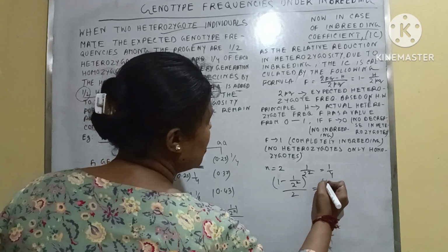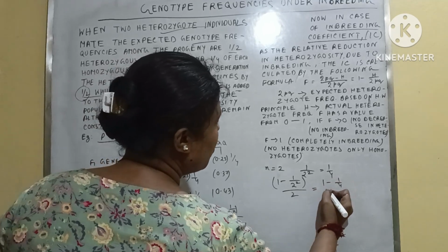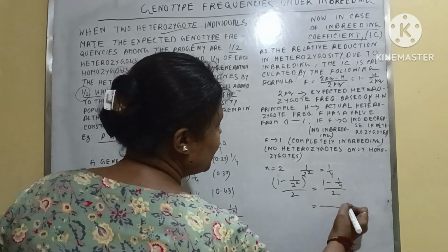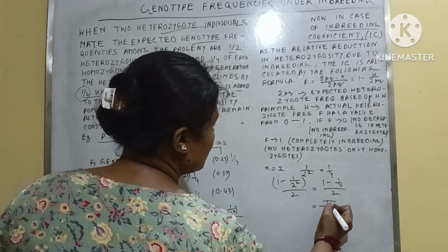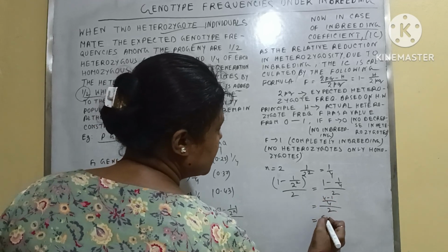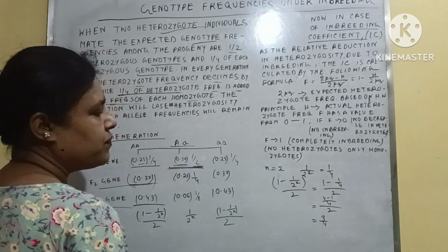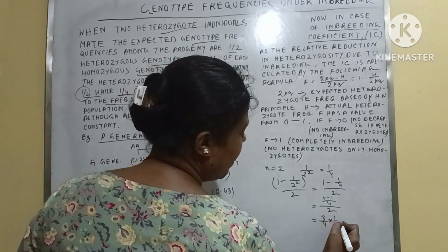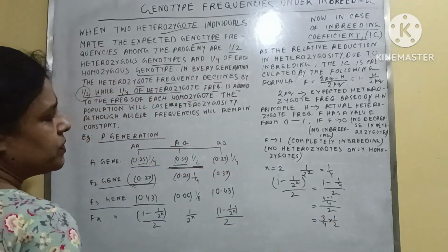That means 1 minus 1/4 over 2, so 4 minus 1 is 3/4, into 1/2.